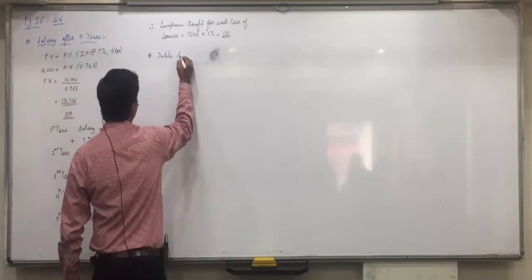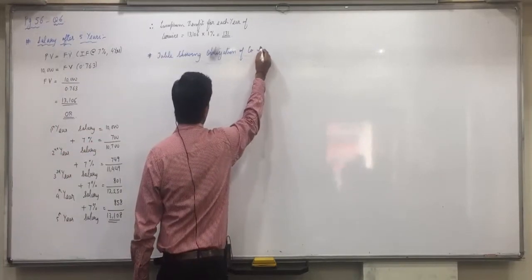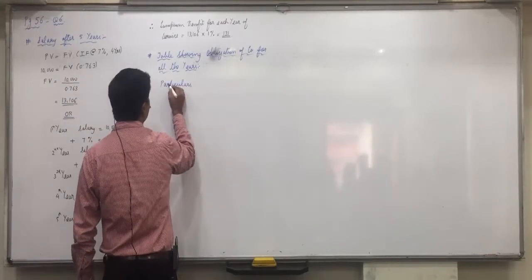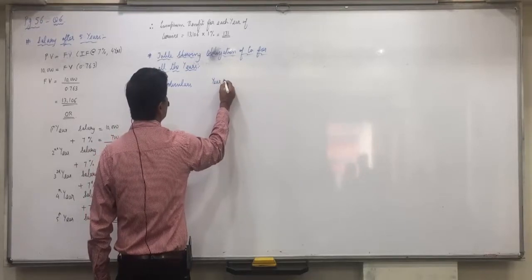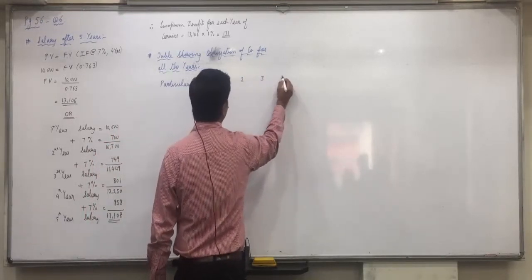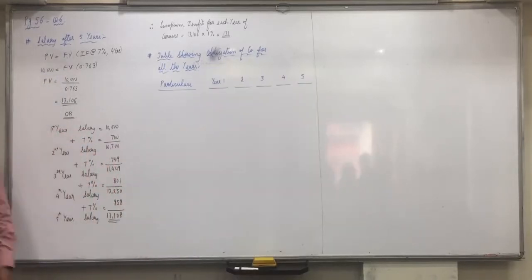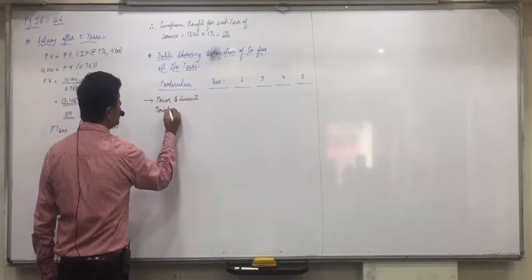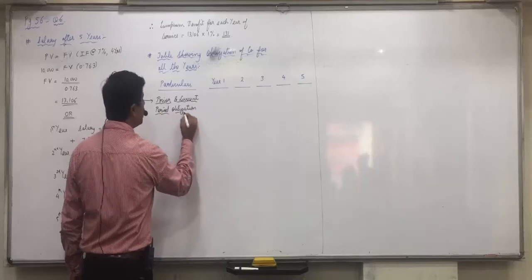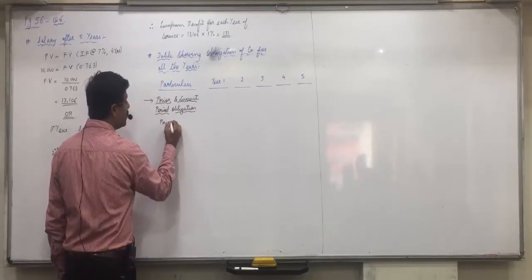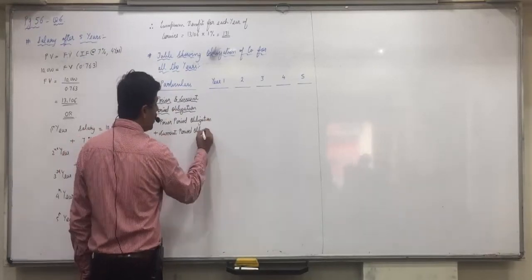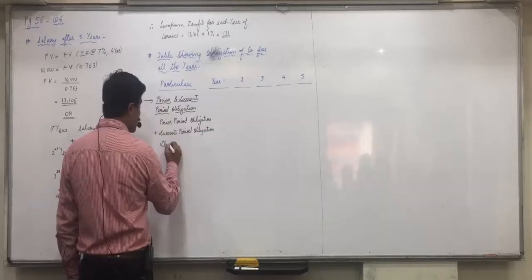Table showing obligation of company for all the years. So particulars and year 1, 2, 3, 4 and 5. How the obligation will build up for the company for each of the years: first prior period obligation, plus current period obligation, and total obligation at the end, the closing obligation.